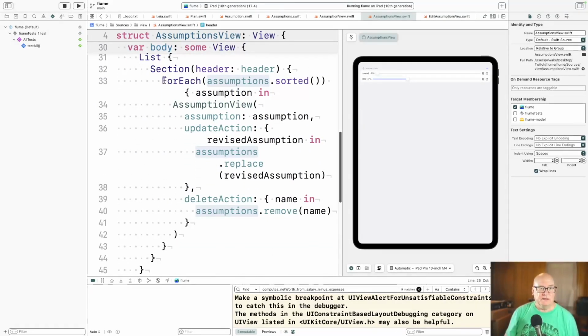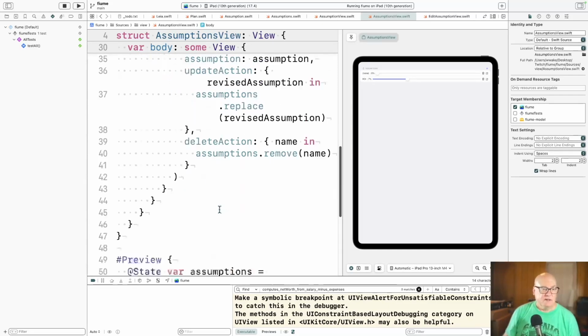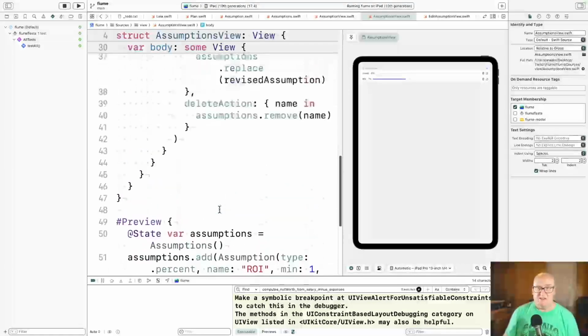We'll put them in a section with that header. I will probably change that later, but I think I'll make sections based on types once I have percent and date and so on. But anyway, you just run through the list of these things and call assumption view on each one with the actions in place here. Okay, and that's all you have to do.